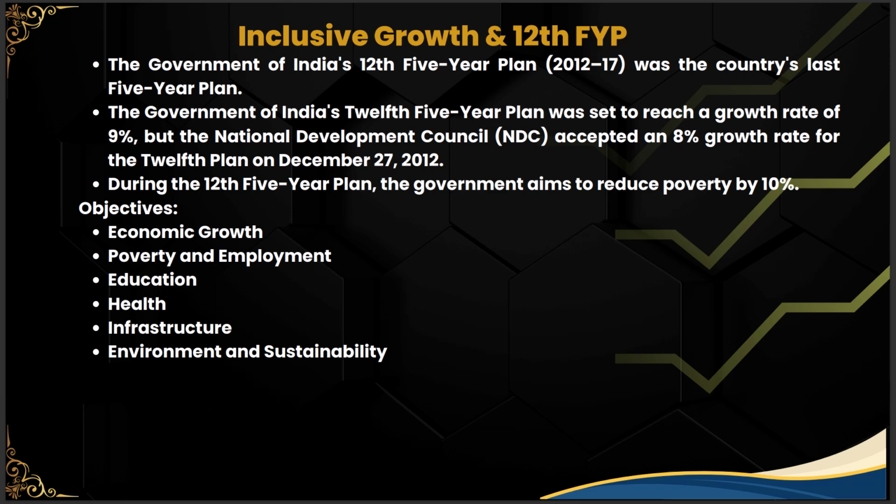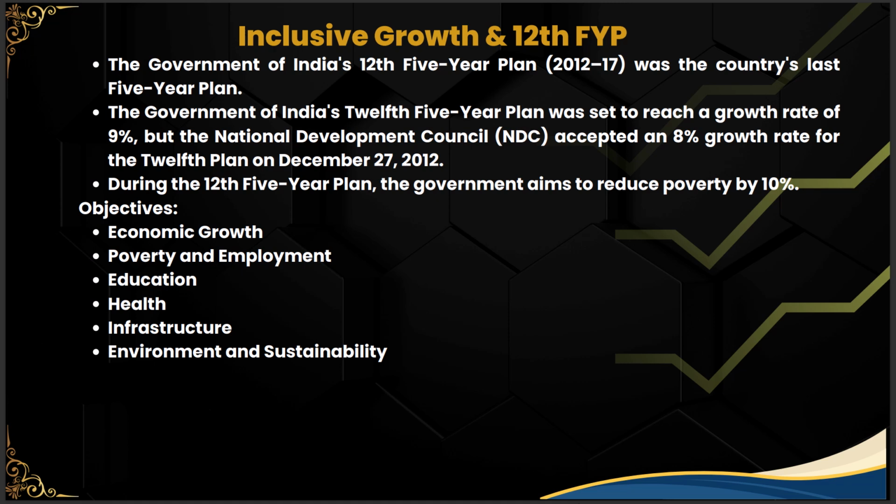Now let us look into some of the objectives in particular for the 12th 5-year plan. So economic growth. See, the real GDP is growing at an annual rate of 8%. Every state was asked to achieve a faster rate of growth that was better than the 11th 5-year plan.